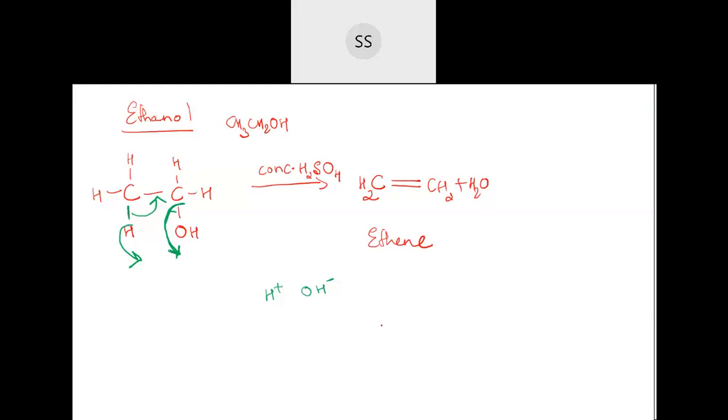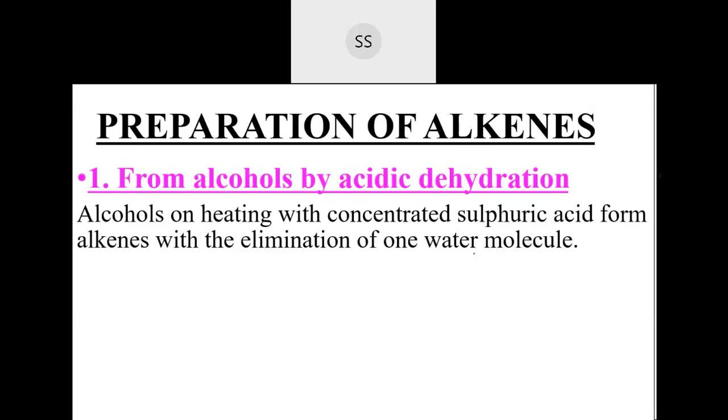Okay, now you can write it down. Preparation of alkene from alcohol by acid dehydration. Alcohol on heating with concentrated sulfuric acid gives alkene with elimination of one water molecule.